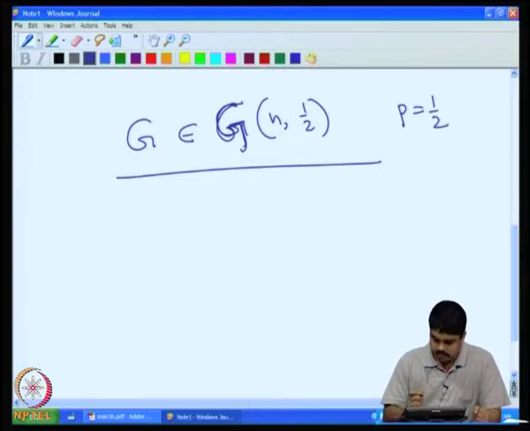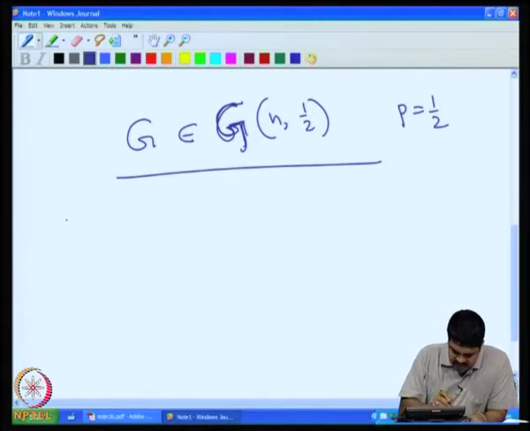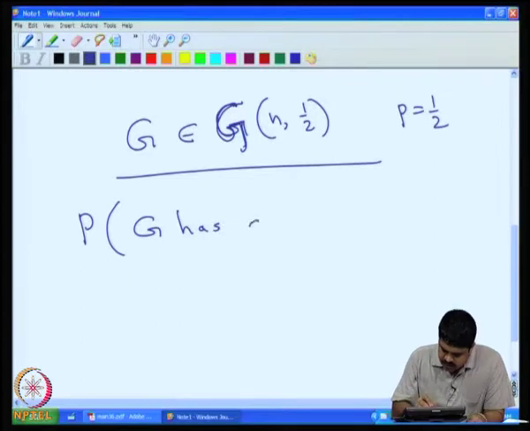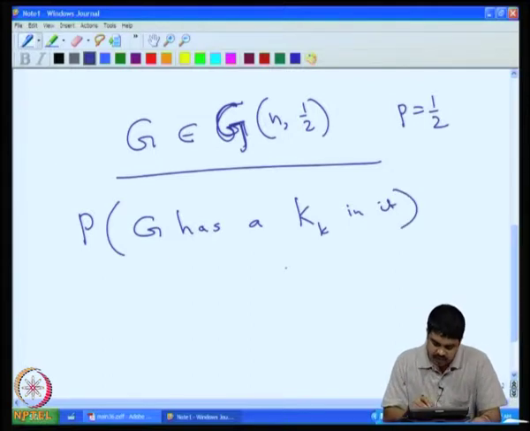To prove this, we will formally consider the probability that G has a clique on k vertices. We have already found a way to upper bound this.